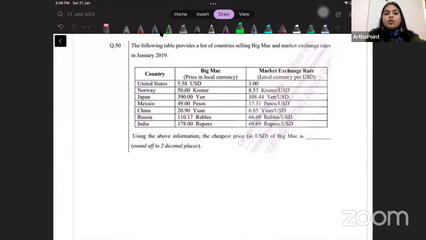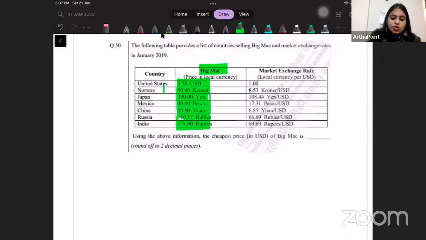The following table provides a list of countries selling Big Mac and market exchange rate in January 2019. Using the above information, the cheapest price in dollar of Big Mac is. So think about this question. It says that this Big Mac is available in these currencies at this price, and this is my exchange rate